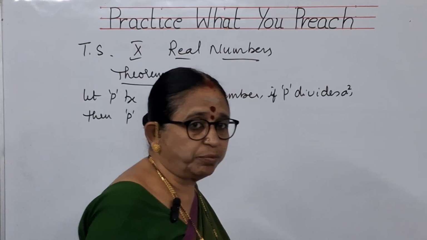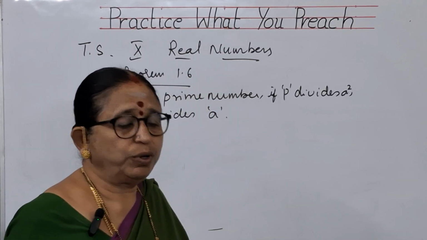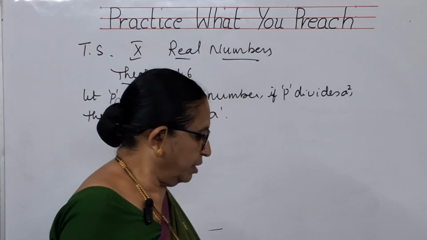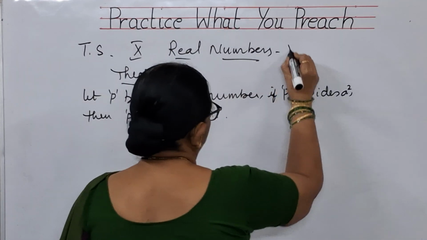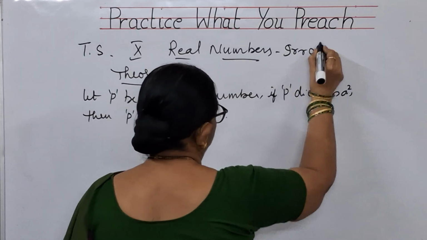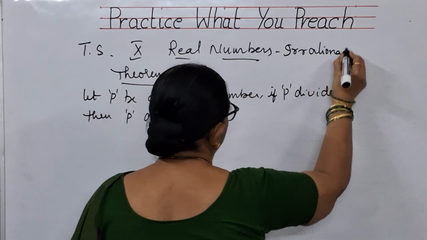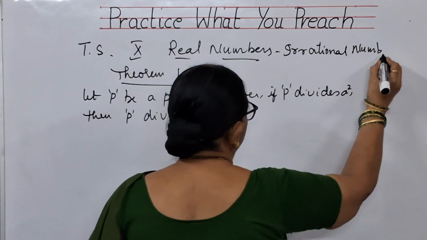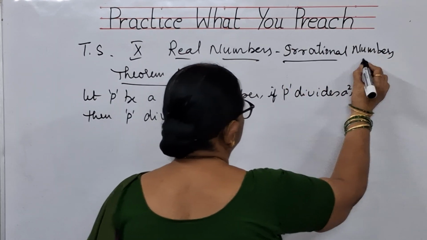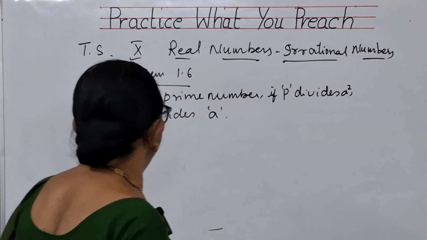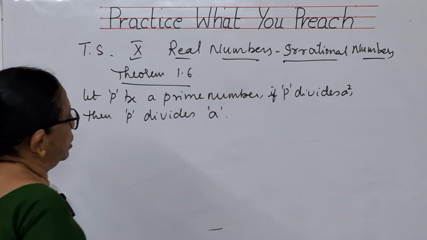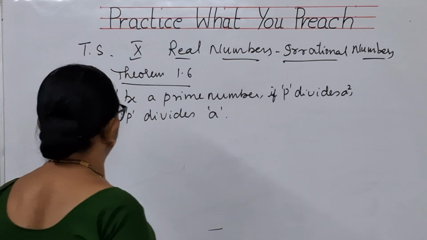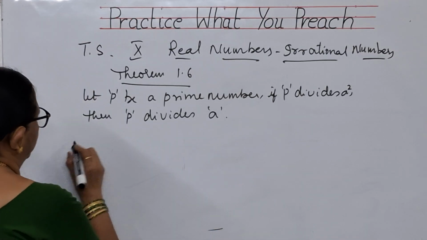Basing on this theorem only, we are going to do the next problems. This whole topic is dealing with irrational numbers. So in this theorem 1.6, let P be a prime number, if P divides a square, then P divides A.